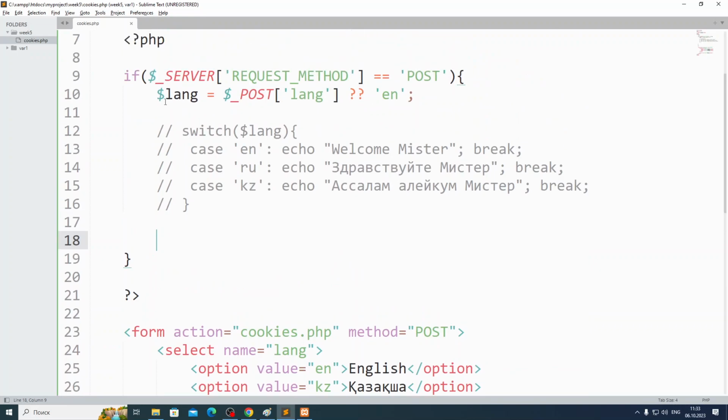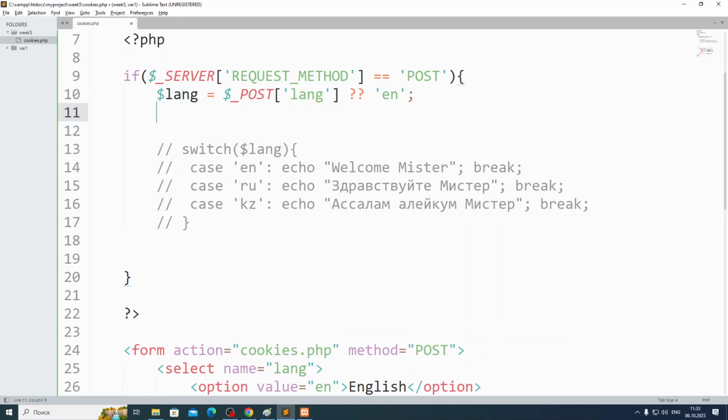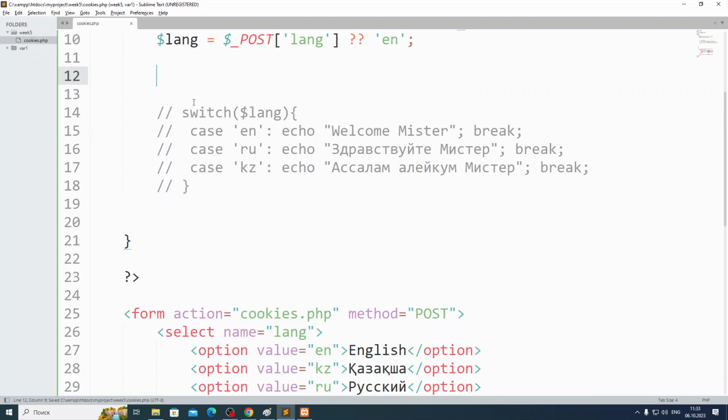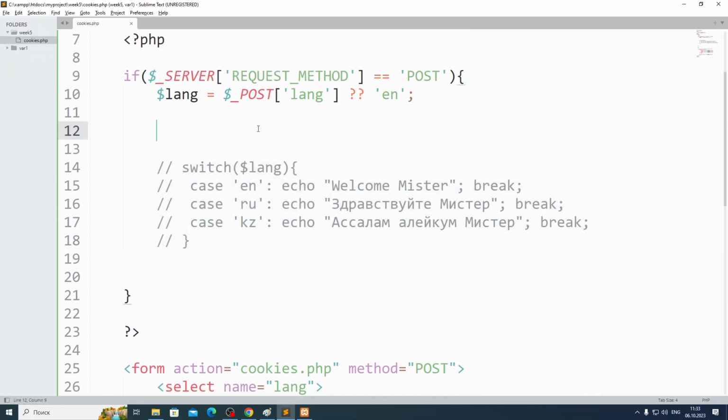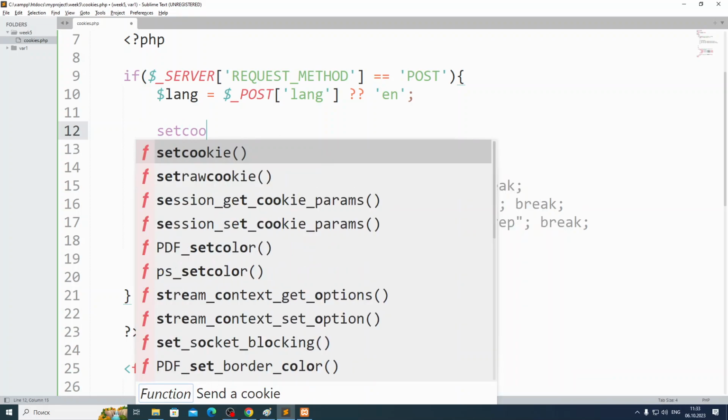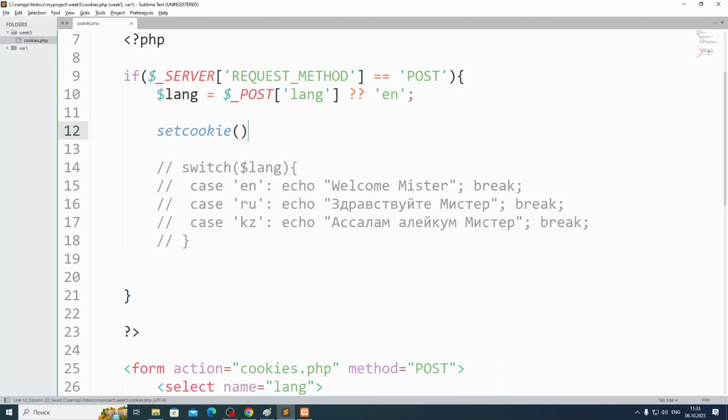Now, guys, after I take this language, now I have to save it as a cookie. I have to create a cookie and send it to the user's browser, okay? So how am I going to do this, guys? I will need this switch, but not here, in another PHP file, okay? There is a special function to create and send a cookie. It's called setcookie. It's a simple PHP function.